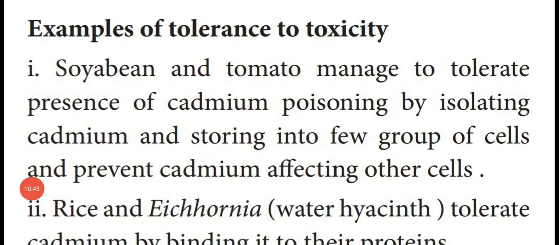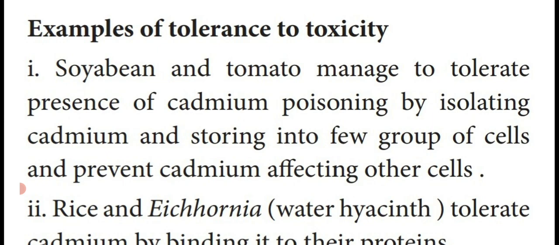So soya bean and tomato manage to tolerate the presence of cadmium poisoning by isolating the cadmium and storing it in a few group of cells and preventing cadmium from affecting other cells. This is the first 2 plants which are tolerating cadmium.